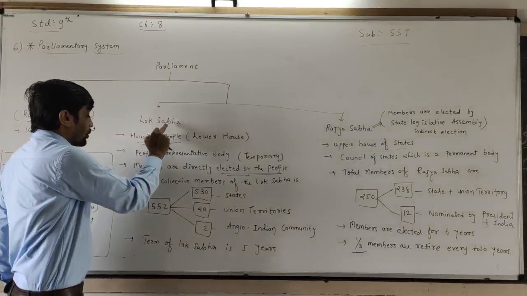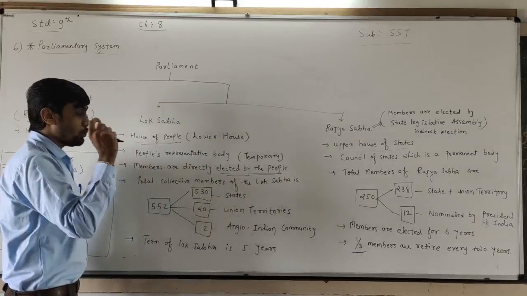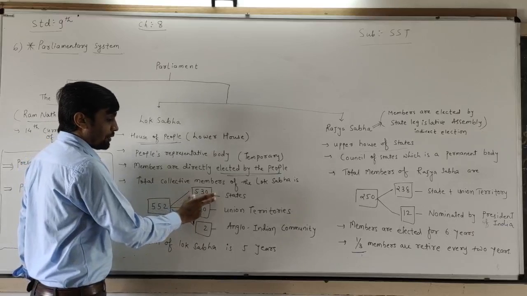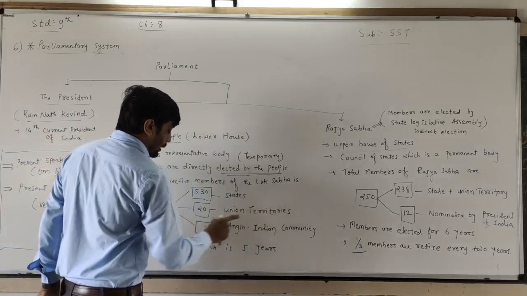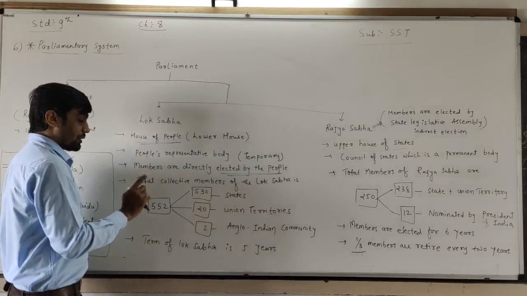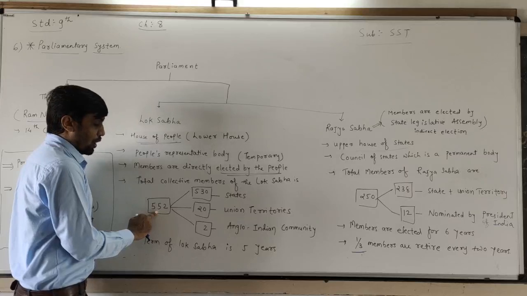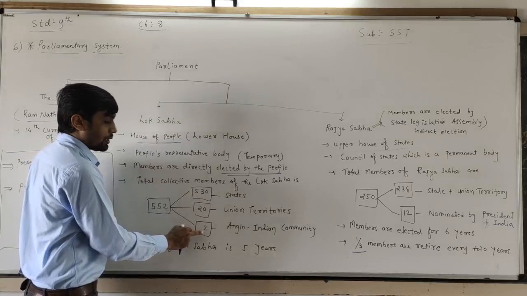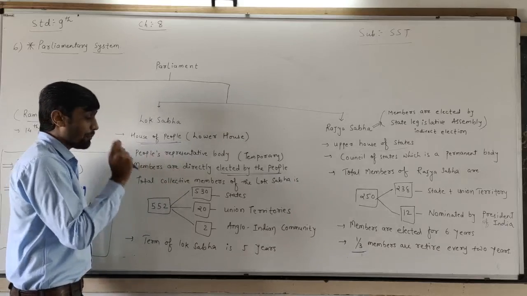The total collective membership of the Lok Sabha is 552. Out of 552, 530 members are from the states, 20 members from the Union Territories, and 2 members from the Anglo-Indian community. Repeating, dear children: the total membership of the Lok Sabha is 552, out of which 530 represent the states, 20 the Union Territories, and 2 the Anglo-Indian community. This is the total maximum strength.